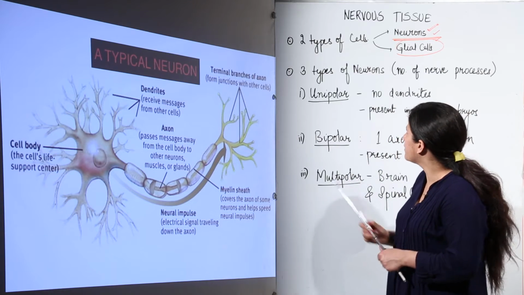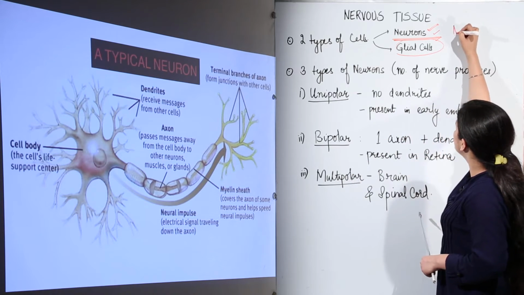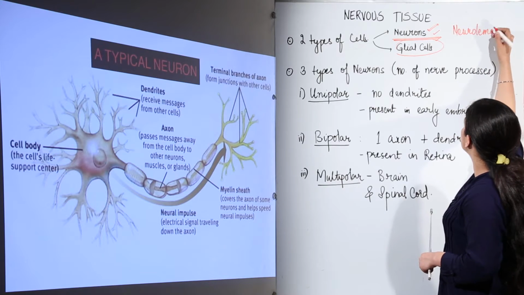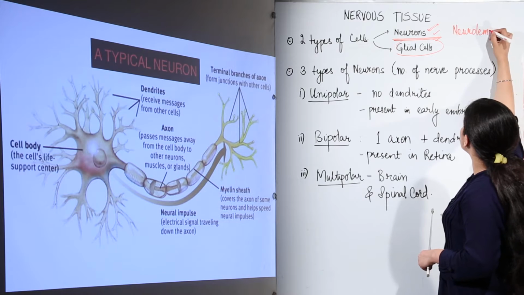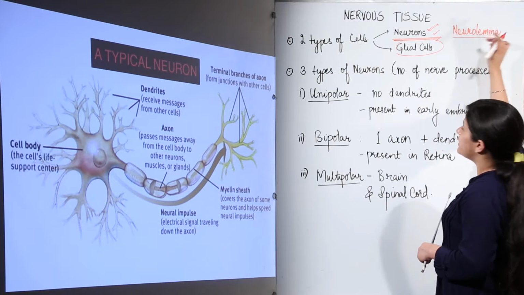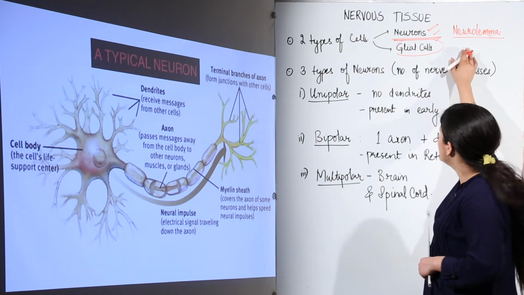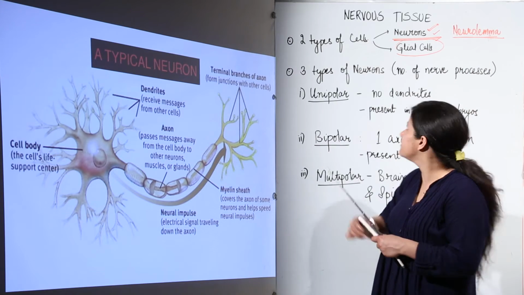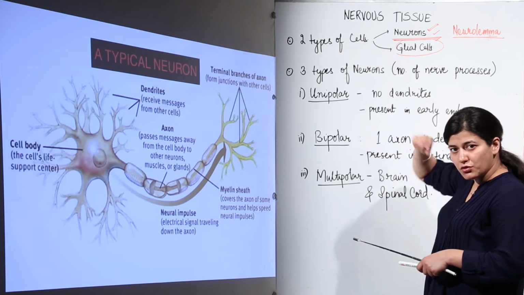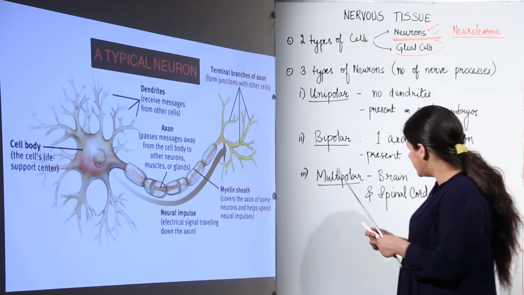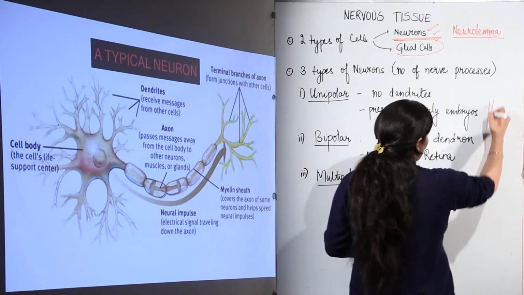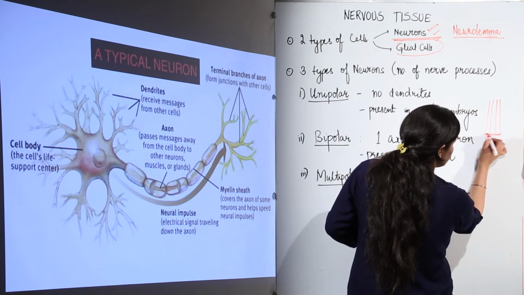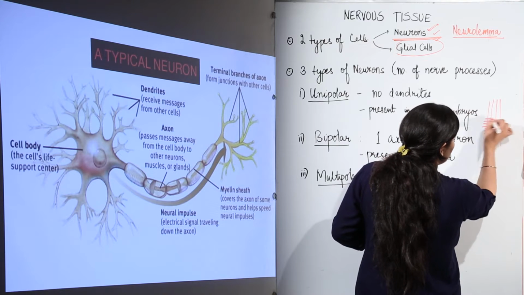So we come across a term known as neurolemma. Because I'm talking about nervous tissue, it has something to do with terms like brain, spinal cord and nerves. This neurolemma covers many nerve fibers, and nerve fibers means the neurons. Neurons would be present in the form of bundles. Supposedly this is a neuron bundle, having many neurons inside it. The sheath which covers these neurons is known as the neurolemma.